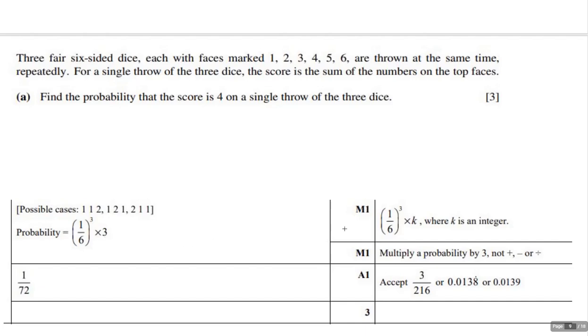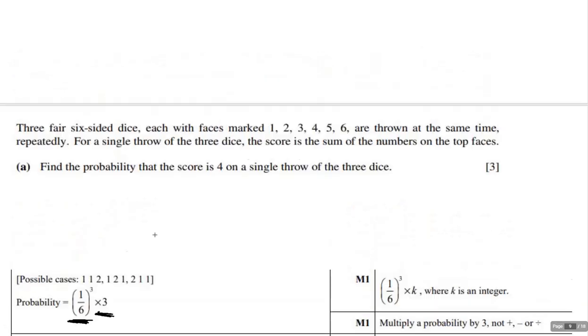These are the methods: multiplying by 3, not adding or subtracting. So you just do this, and that gets you 1 method point. You take that answer and multiply it by 3, and that gives you another method point. Get the correct answer, and that gives you all 3 points.